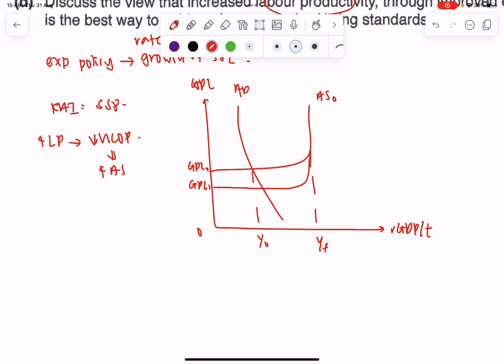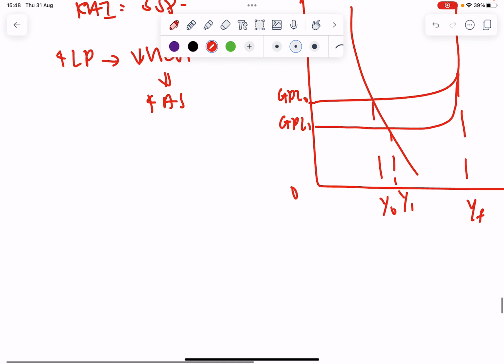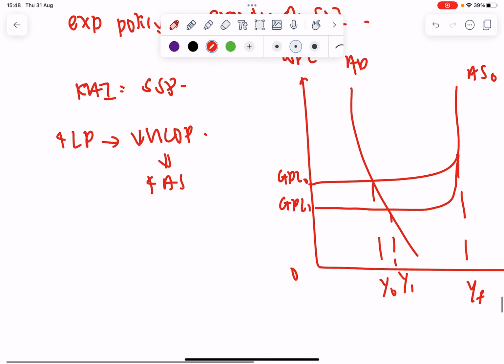And then you can see that there's actually an increase in real GDP. So the idea here is when there's an increase in AS, assuming AD is constant, how it works is that it increases the quality. So I'll give examples, maybe through such upskilling through Skills Future, because they didn't actually give a context or extract to refer to, so I may have to come up with my own examples.